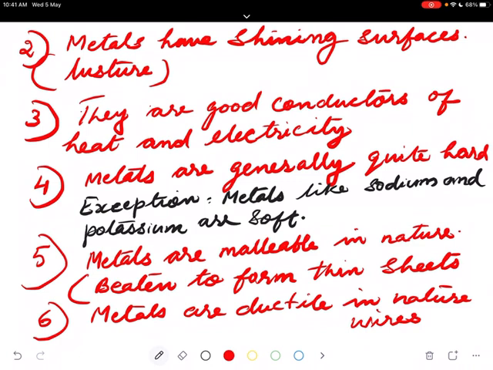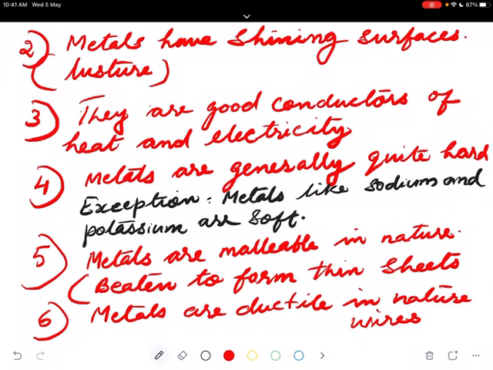Thin wires are made to make these ornaments. From 1 gram of gold, you can draw a very long wire. A very thin wire can be made from a very small amount of gold.